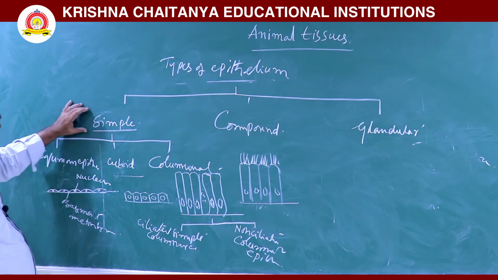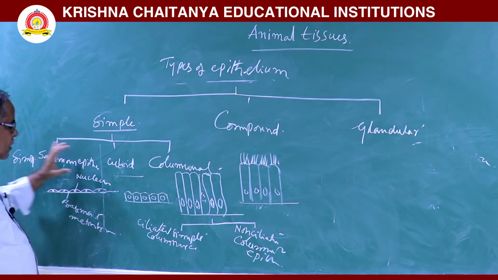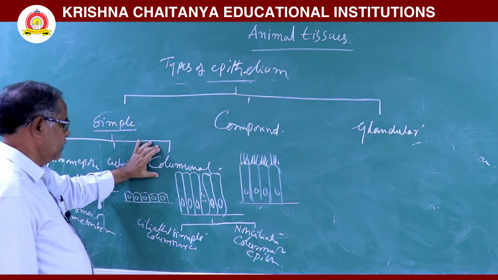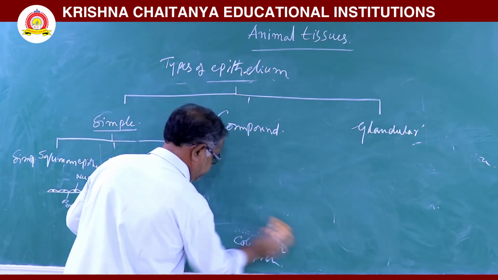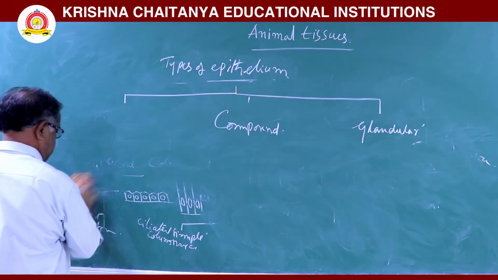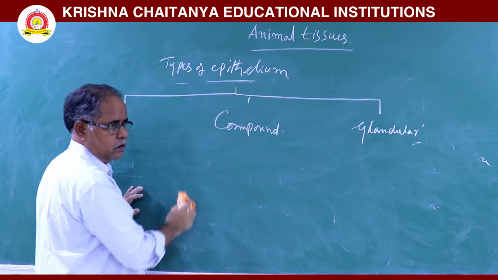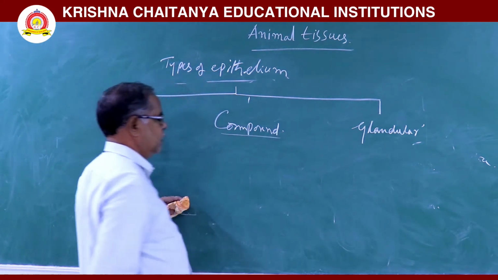Simple epithelium is further classified into simple squamous epithelium, simple cuboidal epithelium, and simple columnar epithelium. Next, compound epithelium.